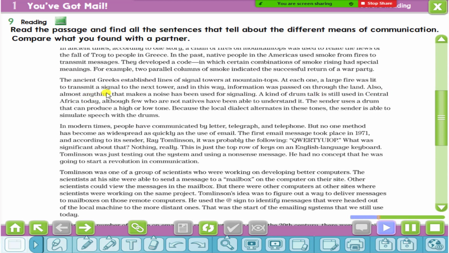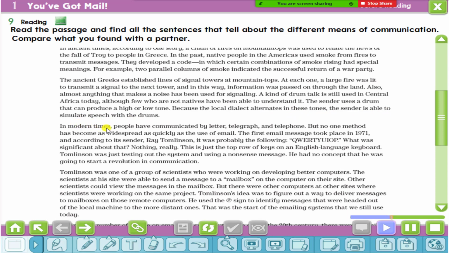Also, almost anything that makes a noise has been used for signaling. A kind of drum talk is still used in Central Africa today, although few who are not natives have been able to understand it. The sender uses a drum that can produce a high or low tone. Because the local dialect alternates in these tones, the sender is able to simulate speech with the drums.